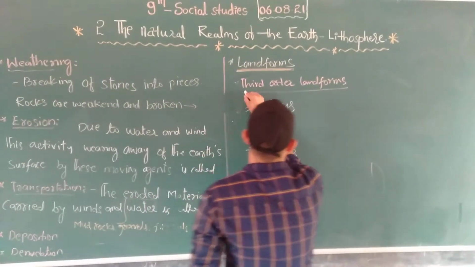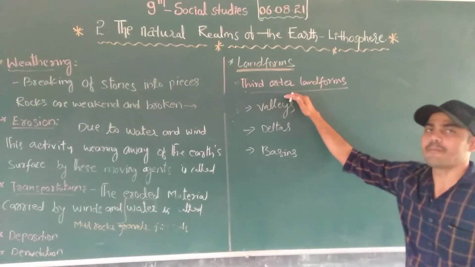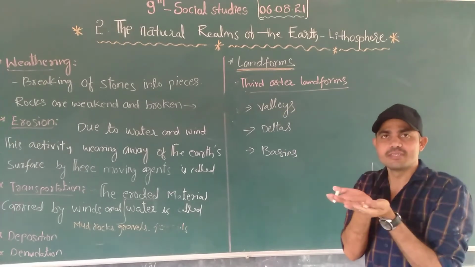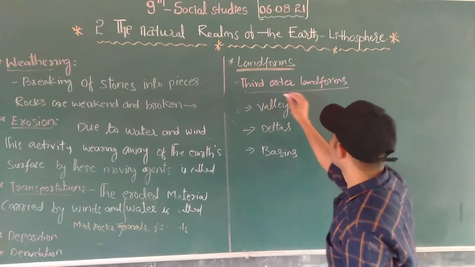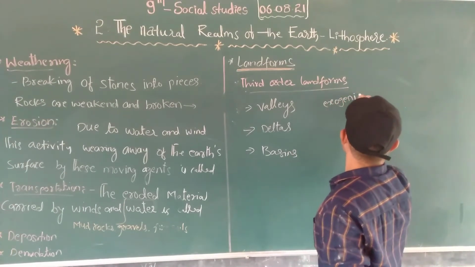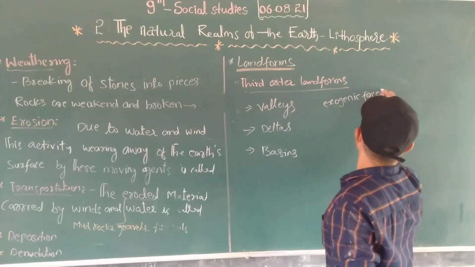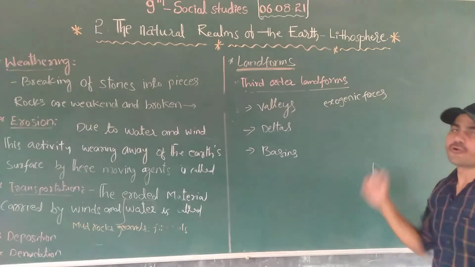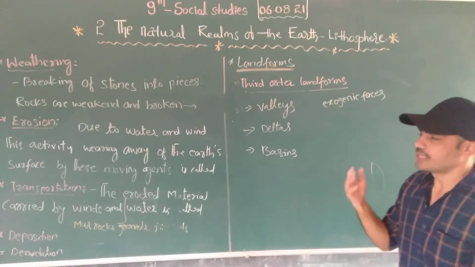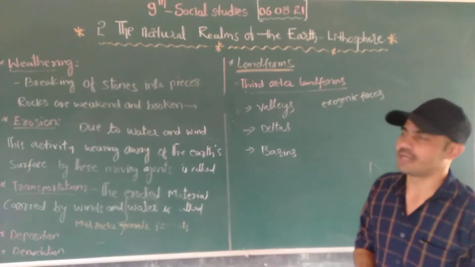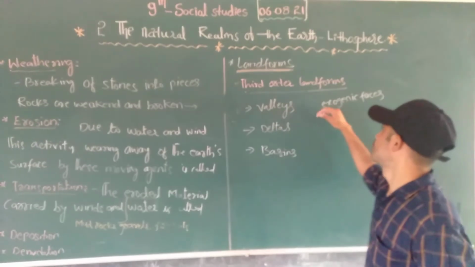What is the third order landform? These all happen on the earth's surface. It's called exogenic. This third order landform is formed by exogenic forces. Second order landform is formed by endogenic forces. In third order landform, exogenic forces.